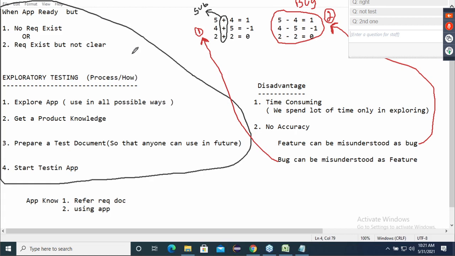So you write now: whenever they ask definition, how, when, why, process, you have to tell this one as a complete answer. Disadvantages, you tell these 2 points. Write neatly. Take 5 minutes, write neatly.